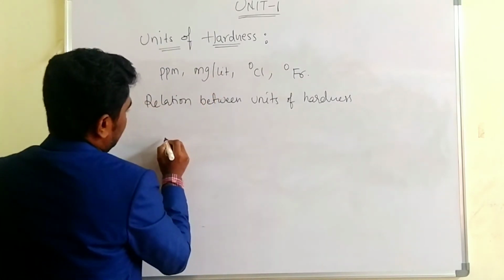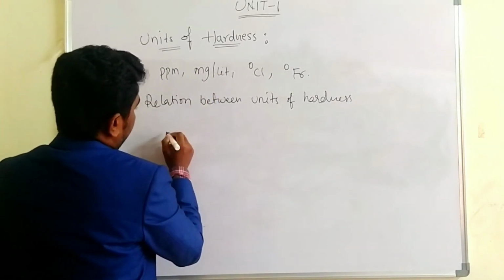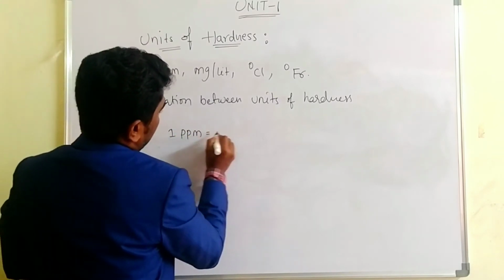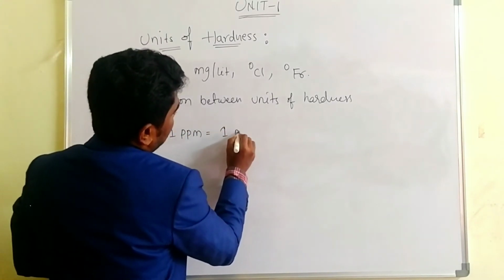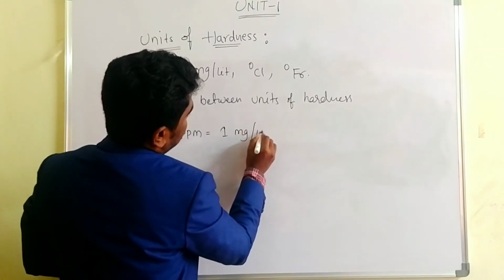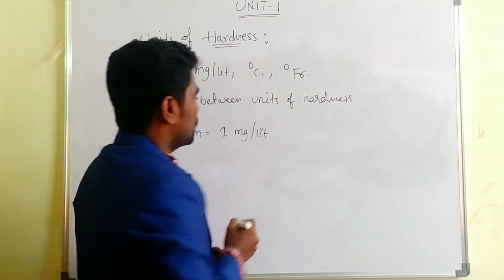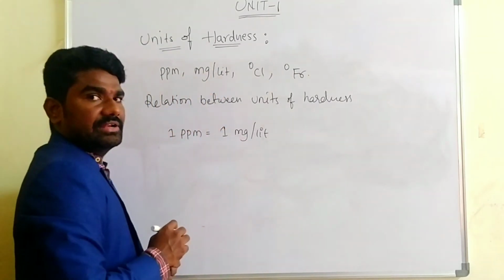1 ppm is equal to 1 mg per liter, because both the units are the same. Both the units are equal, ppm and mg per liter.